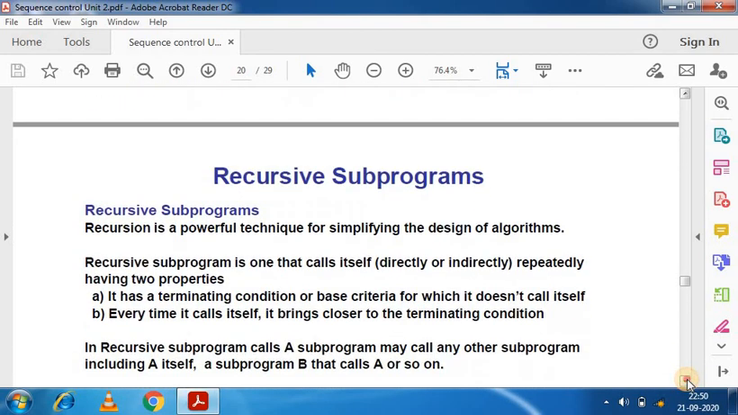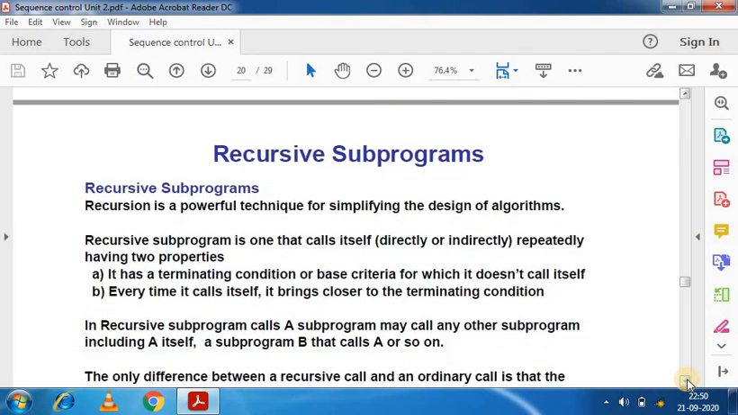So recursive subprogram. Recursion is a powerful technique for simplifying the design of algorithms. We can say when we remove the first constraint in the list, we get recursion. A separate activation record, sometimes known as a frame, is created for each invocation of the recursive subprogram, considering the cost of all instructions